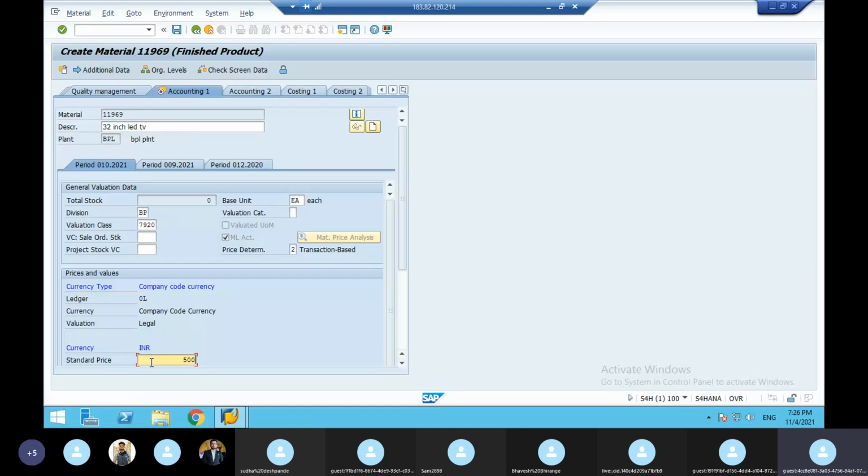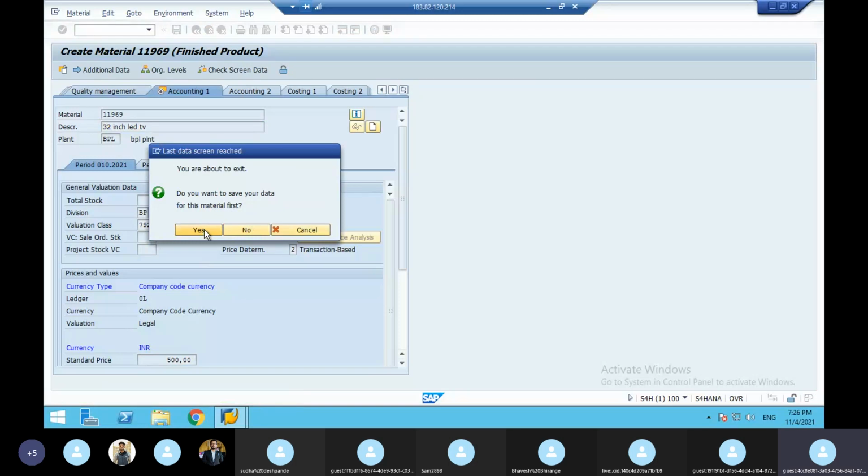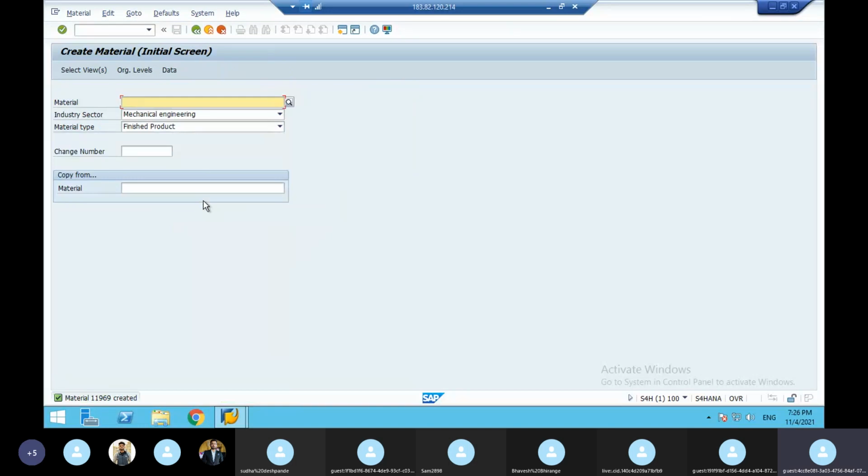So that is why here it is a costing price. So once costing price is done, material is declared as a finished goods. So when you save, again enter and save, it will be created. Save. So it is 11969. 11969 is my material.